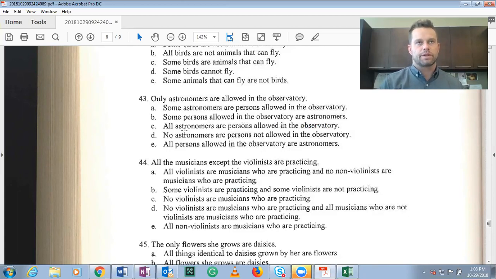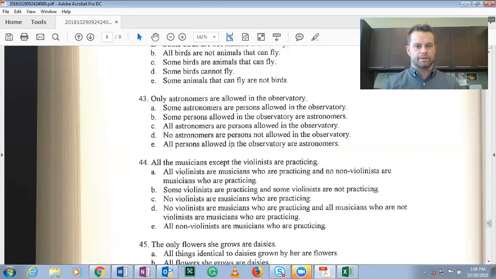If you said all astronomers are people allowed in the observatory, that's not really what this means, right? Because there could be astronomers in other countries that have no idea that the observatory even exists. But what it's saying is for all the people who are allowed in this one specific observatory, we don't know which one it is, but those people must be astronomers.